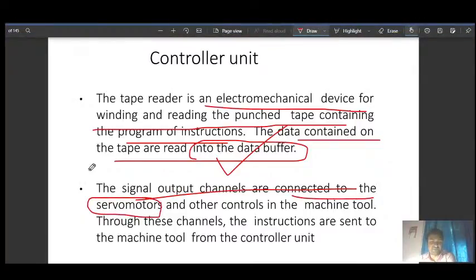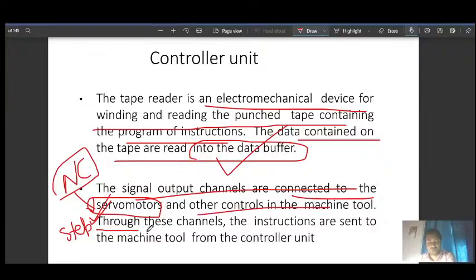Because the NC system is used for precise movement, we have a servo motor, not a stepper motor. Here we have a servo motor for the precision requirement and other controls in the machine tool. Through these channels, the instructions are sent to the machine tool from the controller unit.